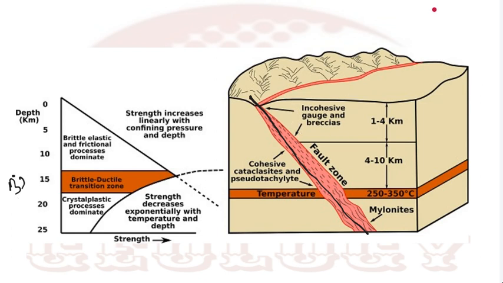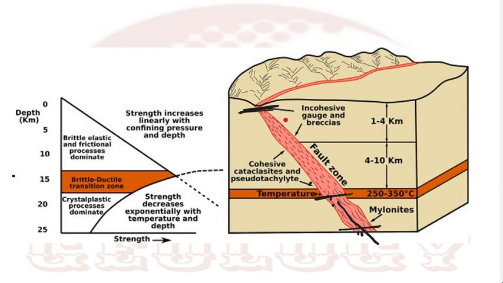So up to this depth, we are getting brittle type of rock. Below that, we are getting ductile type of rock. The mylonite part, this part or below, you can consider as shear zone, but this part is considered fault zone. And this is the BDT, where temperature is around 350 degrees centigrade and depth is 15 kilometers. That is your brittle-ductile transition zone.